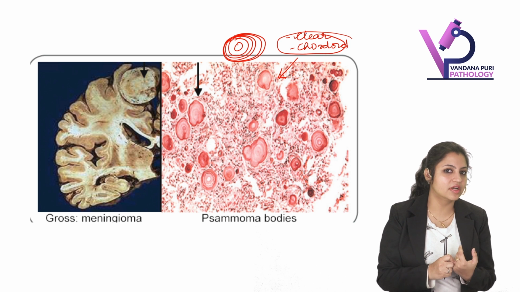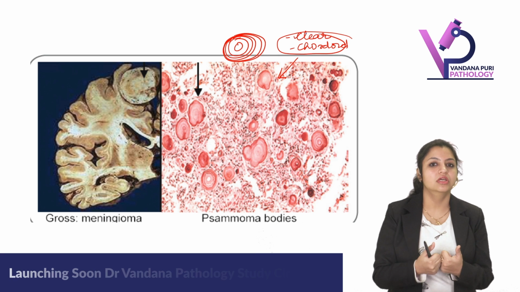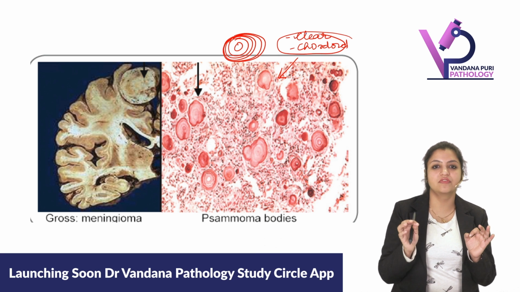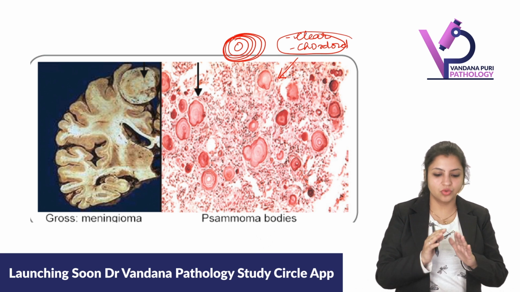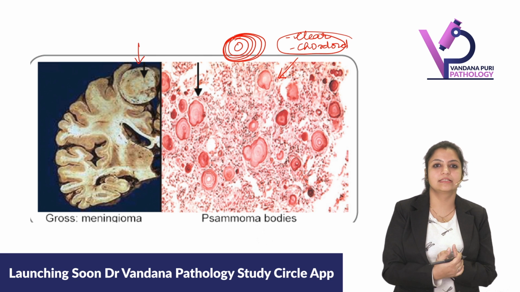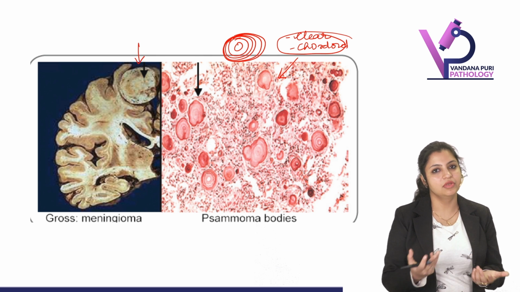And the most important risk factor for meningioma, what is it? Radiation. The most important risk factor is radiation. So can you identify the spot? What is this? This is meningioma.